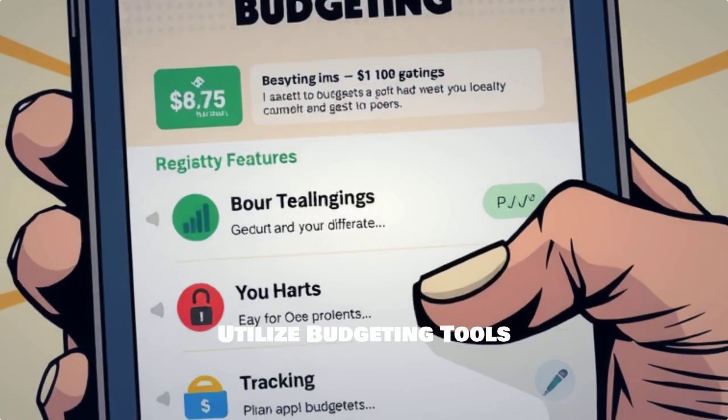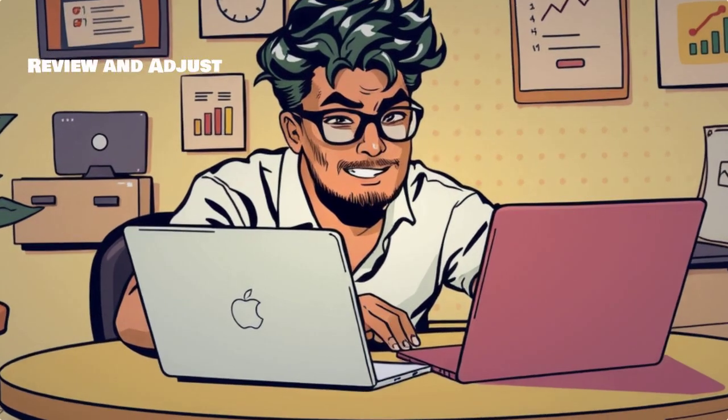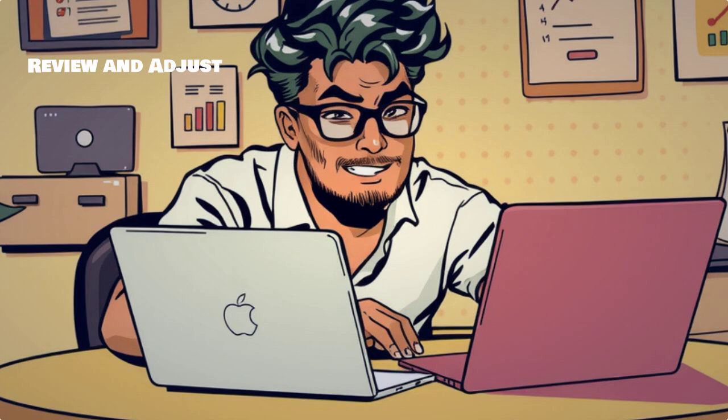Consider using budgeting tools or apps to track your expenses. They can simplify the process and help keep you accountable. Regularly review and adjust your budget. Life changes, and so should your budget to stay on track with your financial goals.